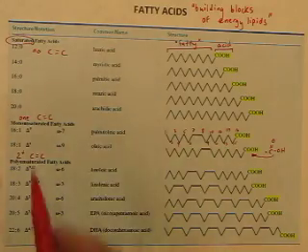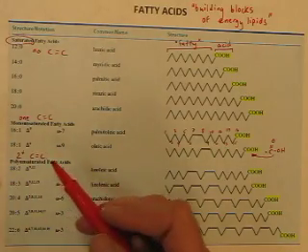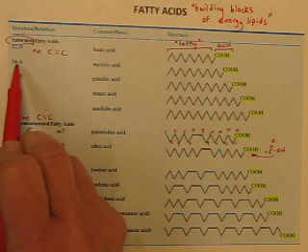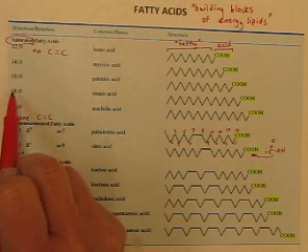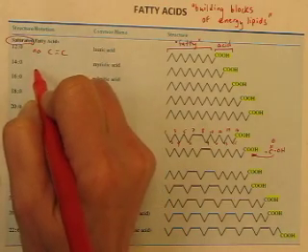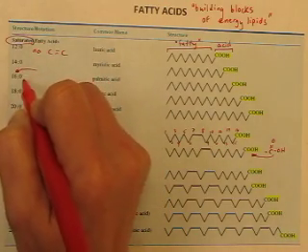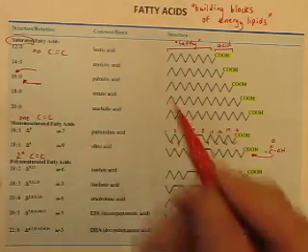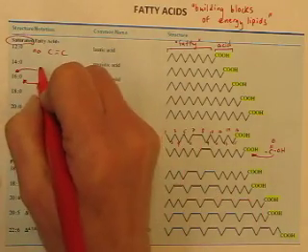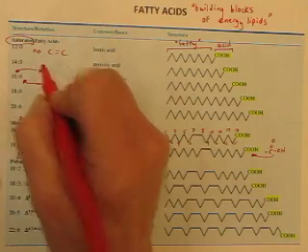What else do we notice over here, these different types of notation? You see this, 12:0, 14:0, 16:0, 18:0, and so on. That's a notation. The structure notation tells us something about how many carbons and how many carbon-carbon double bonds. The first number is how many carbons there are.